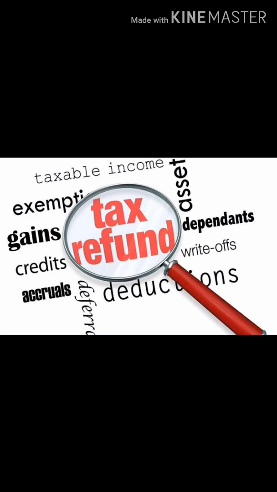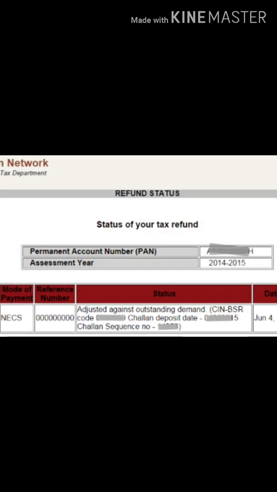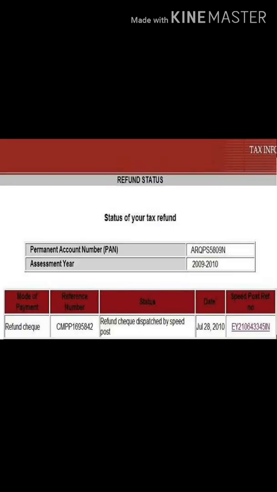Then you can see another refund here, which is done by NECS, and here the status is quite different, as it says the refund amount was adjusted against the demand. Now what is demand in tax language? Demand is the liability which a person has to pay, so his refund is adjusted against his demand also. Then you have another one here. It is clearly mentioned that the refund check was dispatched by speed post. So here also you can see the tracking number given.